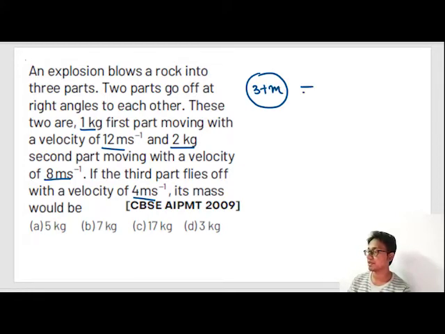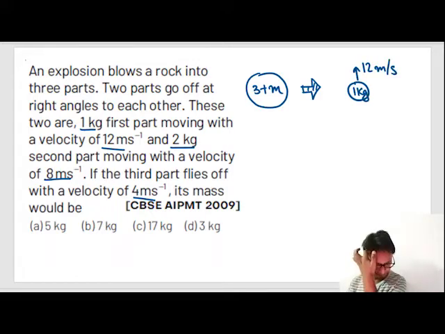After explosion, this 1 kg block moved upward with 12 meter per second. This 2 kg block moved with a velocity of 8 meter per second at right angles. So what is the combination of these two vectors?